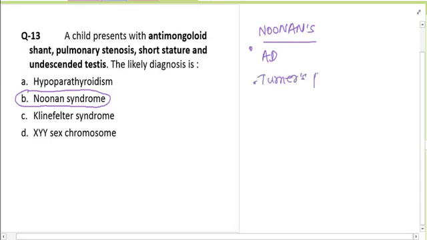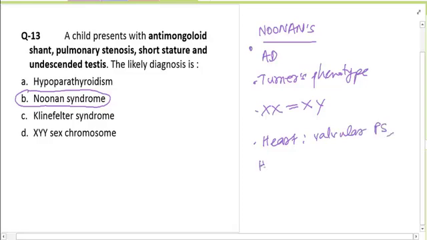This child looks like Turner's, so the phenotype is Turner's phenotype, but the karyotype is normal. It equally occurs in XX and XY. The most common heart abnormality in Noonan syndrome is valvular pulmonary stenosis, followed by hypertrophic obstructive cardiomyopathy and atrial septal defect.